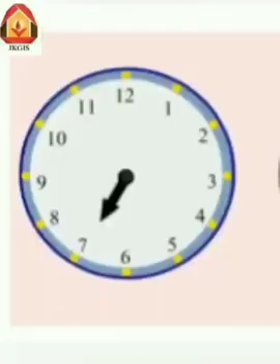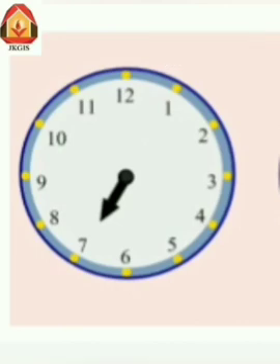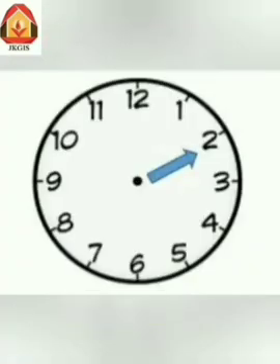Here you can see a clock with only short hand, and we know short hand is also called as hour hand. So you can see the hour hand is pointing to the 7. So what does it mean? What time is it? इसका क्या मतलब है? क्या टाइम हो रहा है? It is 7 o'clock. Let's look at another one. Here, our hand is pointing towards 2. What time is it? It is 2 o'clock.